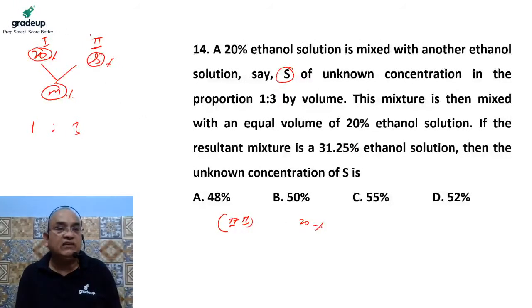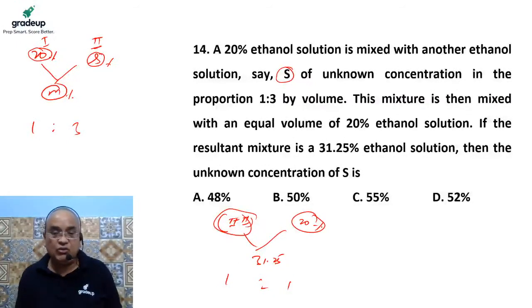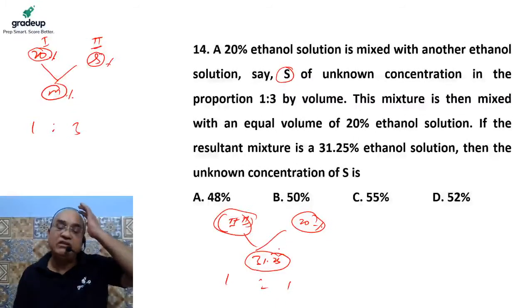So we have mixed first and second, and formed a solution, and we have taken equal quantities of this and this, and formed a third one, and the concentration of that one is 31.25, and we have mixed them in the ratio 1:1. Everybody knows if the ratio of the mixture of this and this is 1:1, it means an equal quantity we have mixed. 31.25 is how much away from 20? It is 11.25.